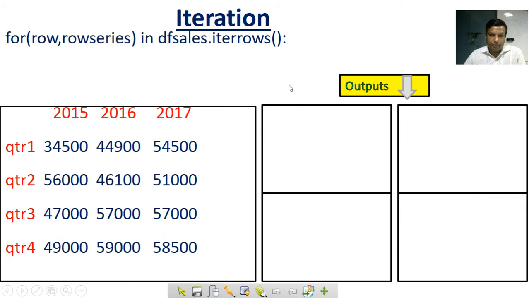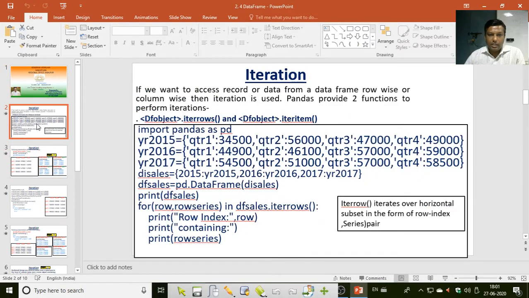Next, here, for row, series in df_cells.iterrows. This is your df_cells.